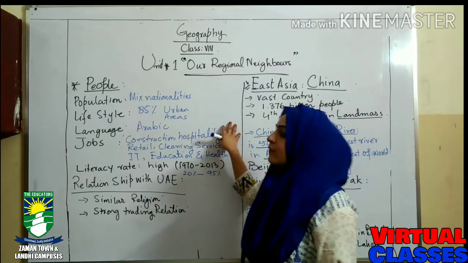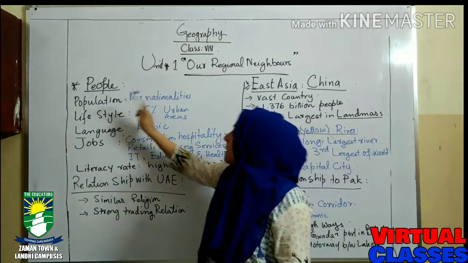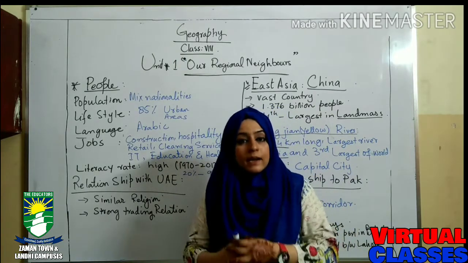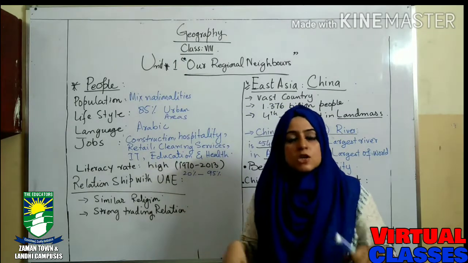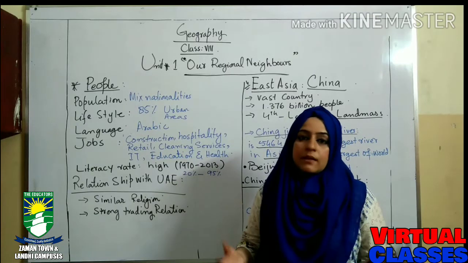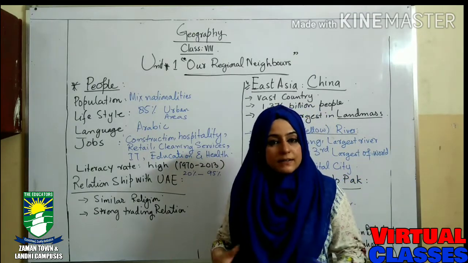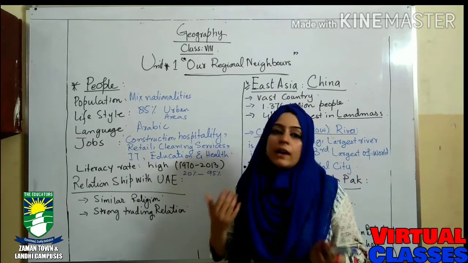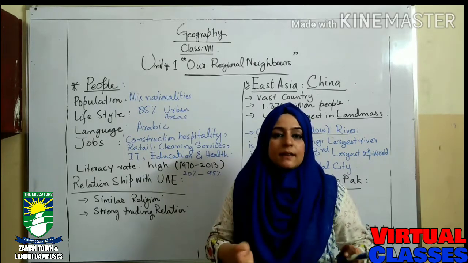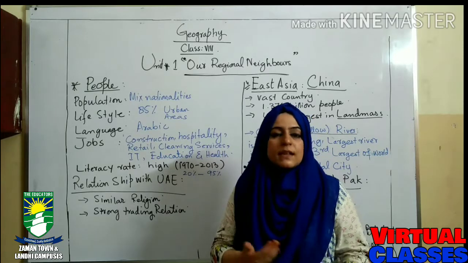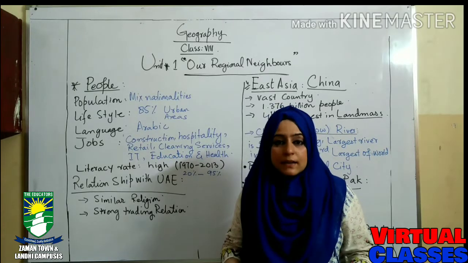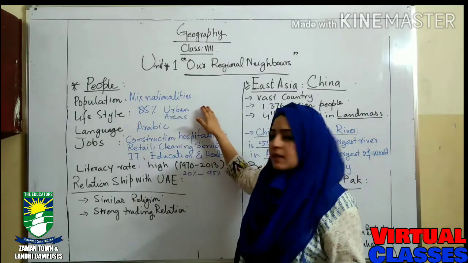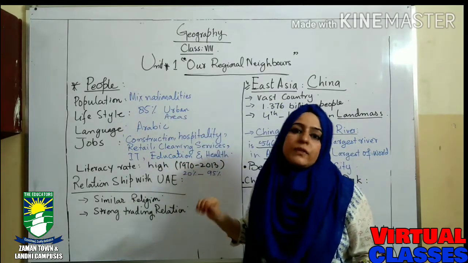Okay, so the people of the UAE: population, mixed nationalities. Mixed nationality means, as I have explained earlier, that the UAE is a combination of seven different states. If it is a conglomerate of seven different states, then definitely it would have different kinds of people, because each state has certain changes in languages, lifestyle and other things. So it would have a composition of mixed nationalities. This is the reason for saying this.